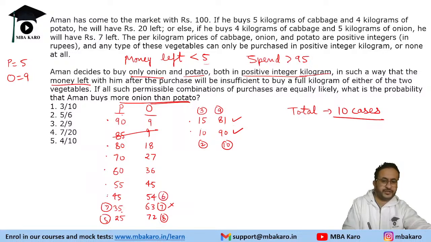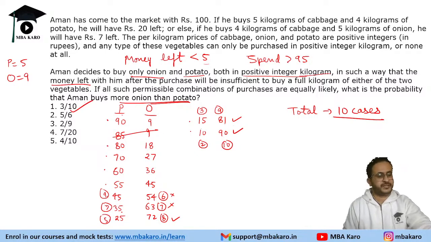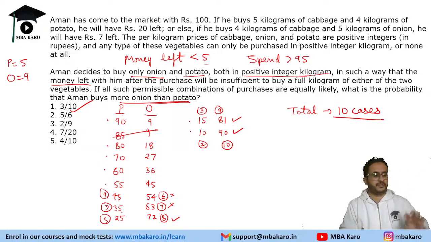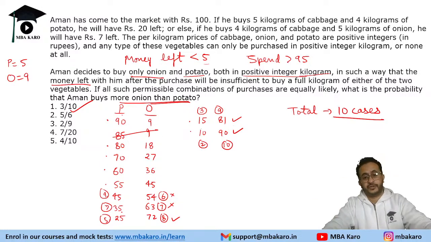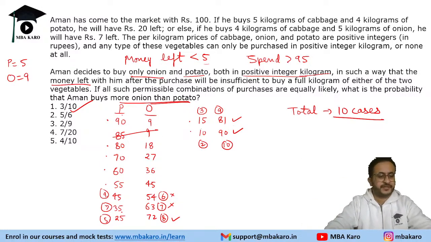Like this will become 6 and this will become 9. So these cases we will anyway, like there is an equilibrium, right? Beyond this only we will be counting the values. So 3 are favorable cases out of 10. Hence the probability is 3 by 10. So a very difficult question. First of all, in this, one should have attempted the first question. This was not worth attempting. Okay, it was a quite difficult question.